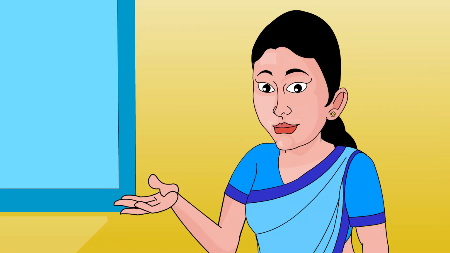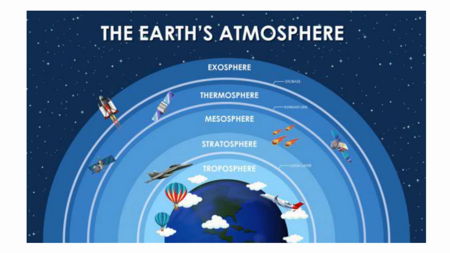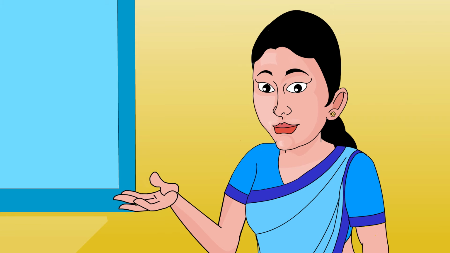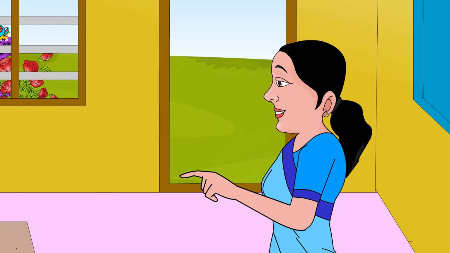Chapter 2: Air, Water, and Weather. Air is all around us. The earth is surrounded by a layer of air called the atmosphere. It is a protective blanket around the earth.